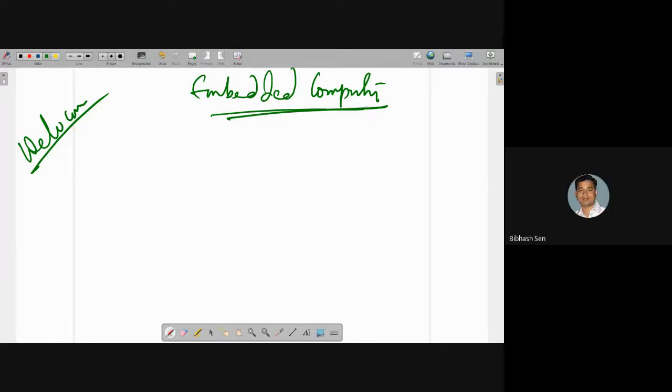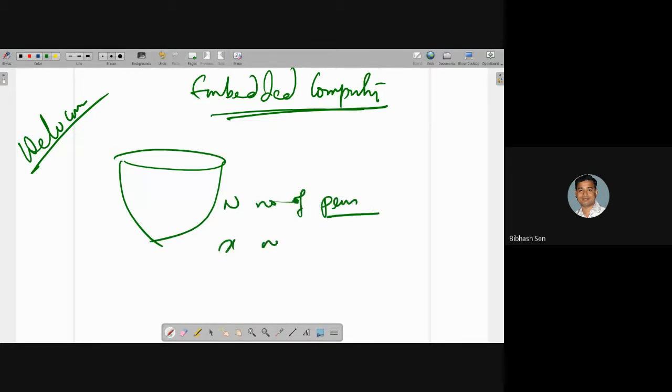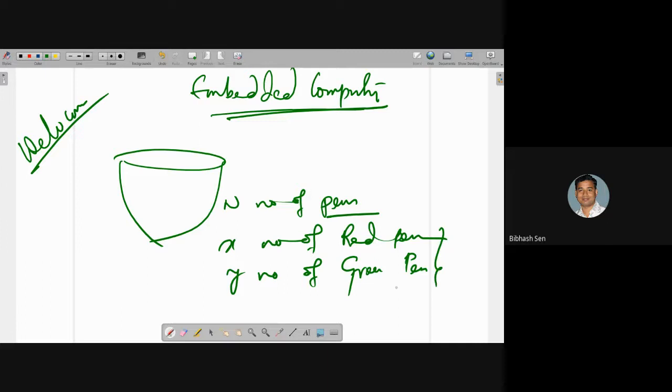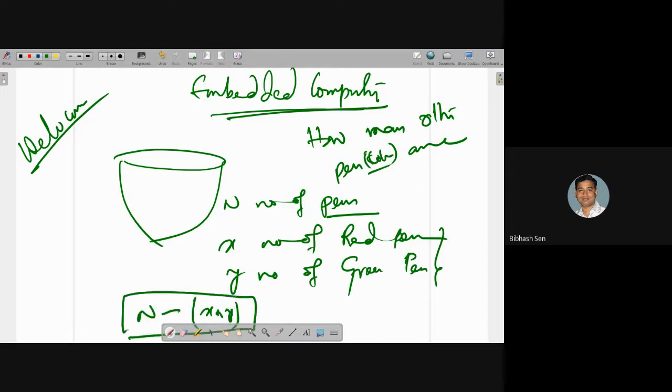Yes, sir. Okay. So suppose there are n numbers of pens. Suppose among them x number of red pens, and y number of green pens. If someone asks you how many other colored pens are there, automatically in your mind a student will first do x plus y, and then subtract it from n. This is the common practice we are doing.